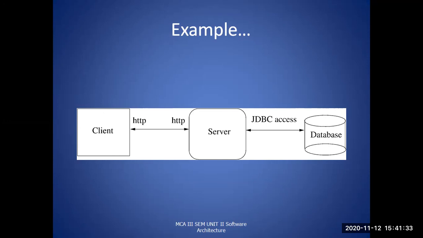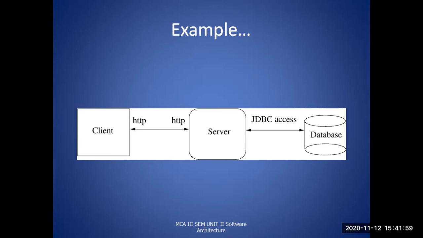Now the second part: the server is communicating with the database. There is two-way communication happening here. The connector used is JDBC access. The server is communicating with the database with the help of JDBC, Java Database Connectivity.